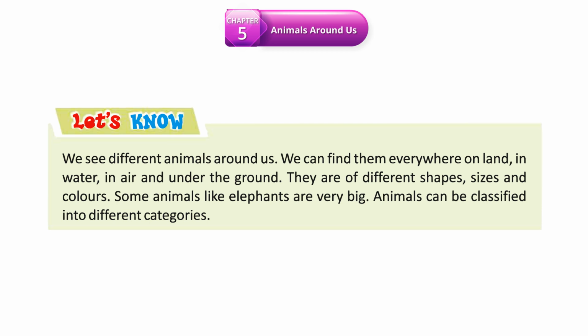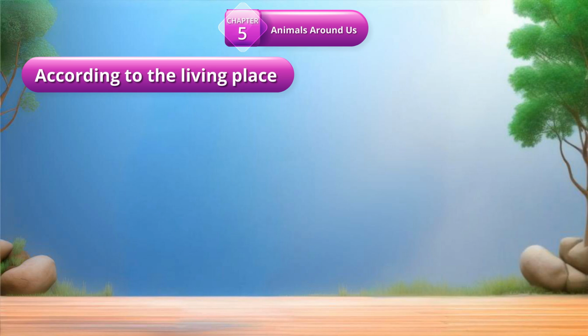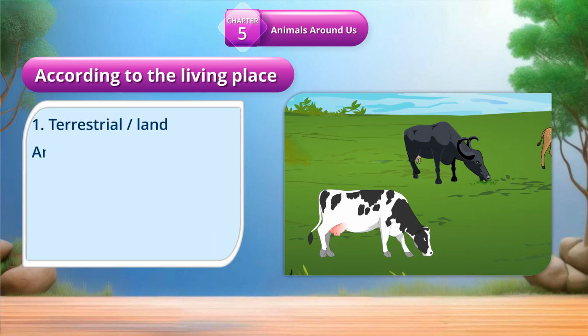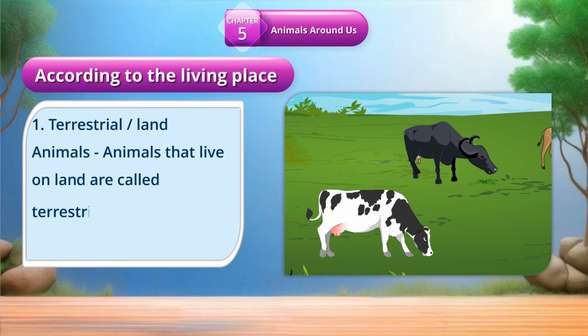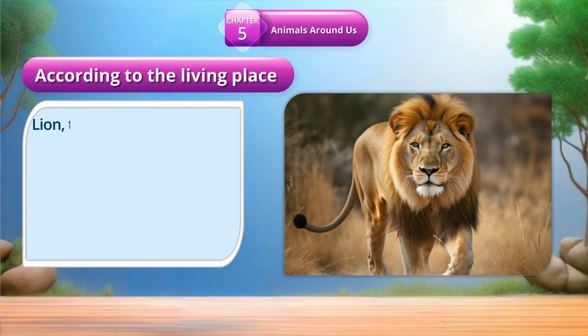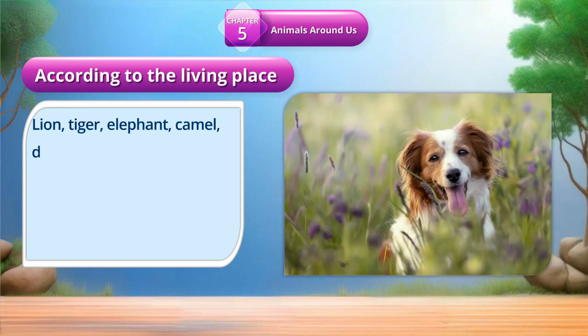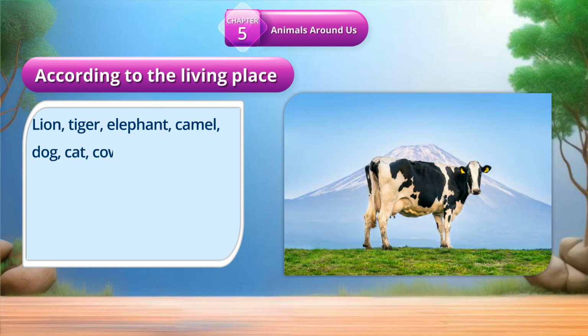Animals can be classified into different categories according to the living place. 1. Terrestrials, land. Animals that live on land are called terrestrial animals. Lion, tiger, elephant, camel, dog, cat, cow, etc. are terrestrial animals.